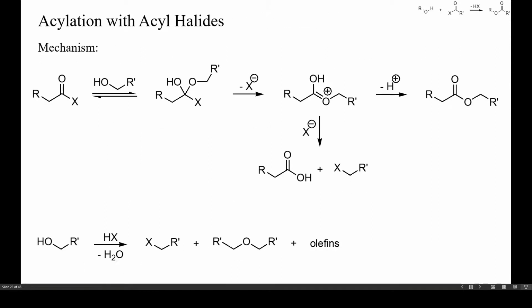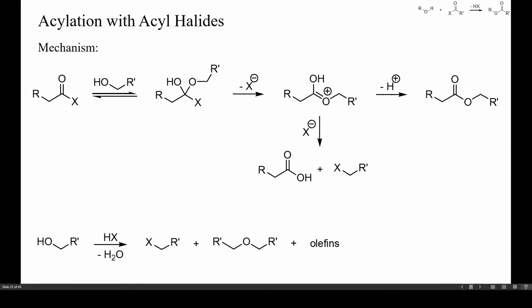Acyl halides react with alcohols both under acidic or basic conditions. In the absence of bases, the reaction mixture will turn strongly acidic and a number of side reactions can occur, such as the conversion of the starting alcohols into alkyl halides, ethers, or olefins. These side reactions can be prevented by weak bases such as pyridine or DMF.